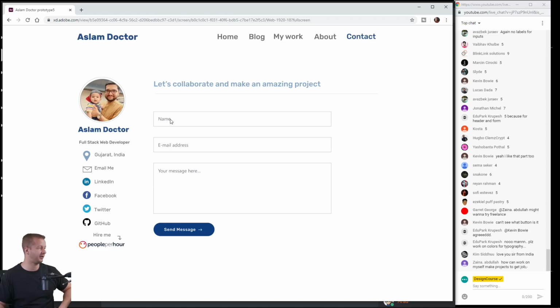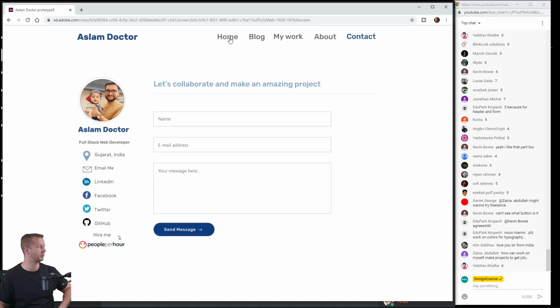Here we go. We got another issue with this. Unless these are floating labels, I would make sure you have regular labels here.